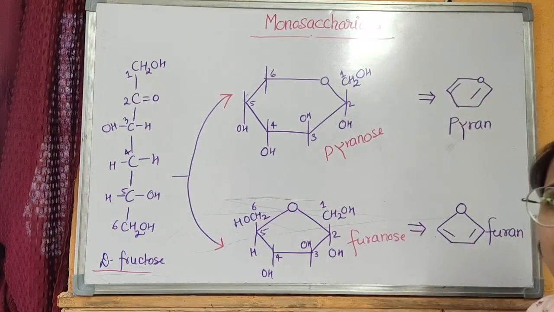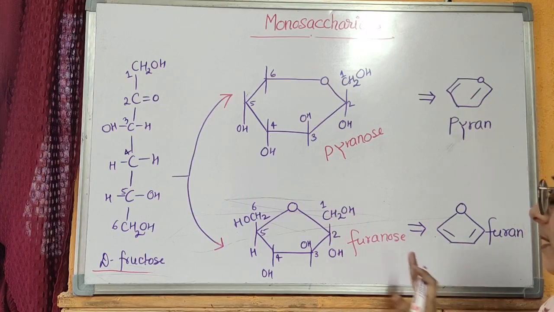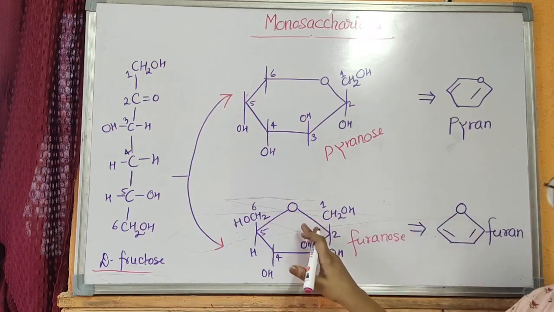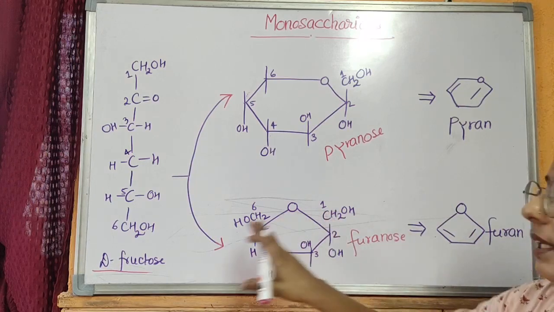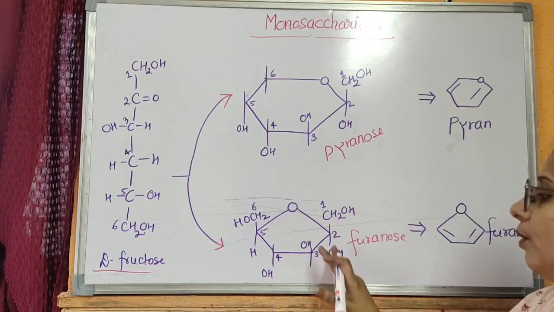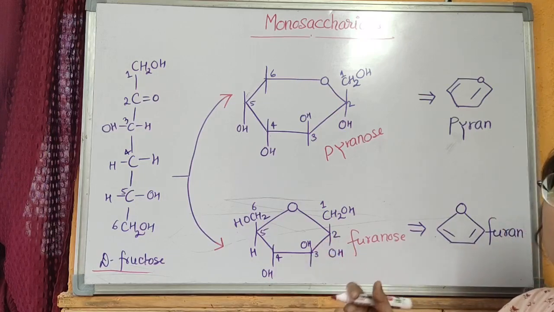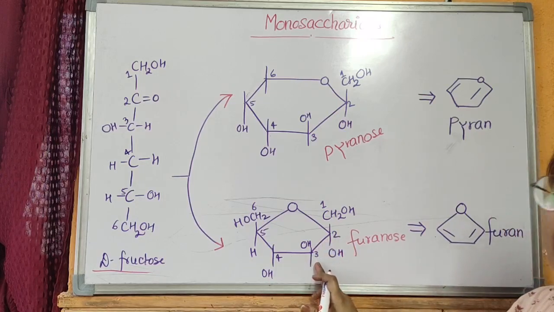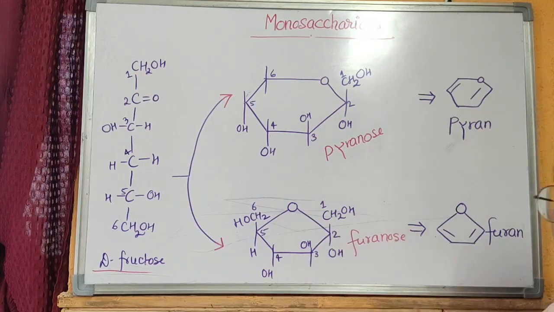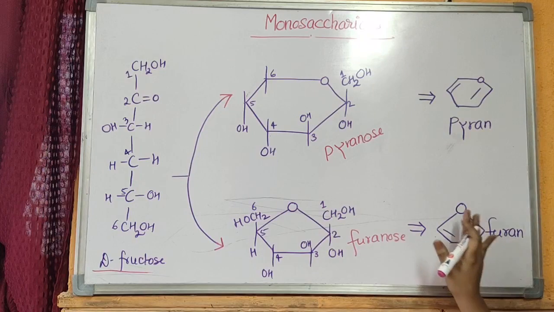The second cyclic form is furanose, which is a pentagonal structure where carbon number 1 and carbon number 2 are out of the ring, and the hydroxy groups on carbon numbers 2 and 4 are out of the ring, while the hydroxy group on carbon number 3 is inside the ring. This structure is similar to the furan molecule and it is also a pentagonal structure.